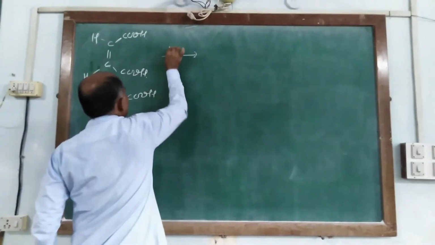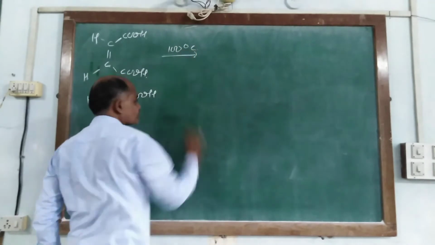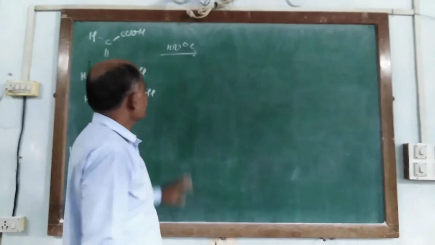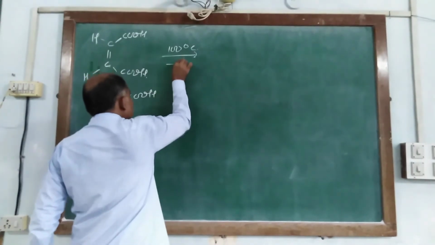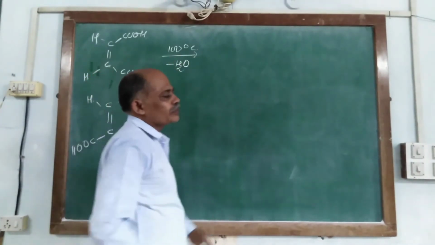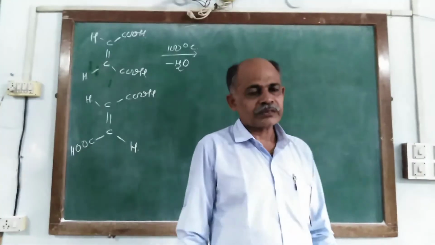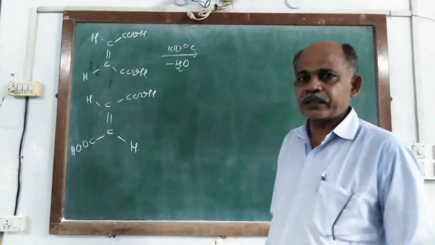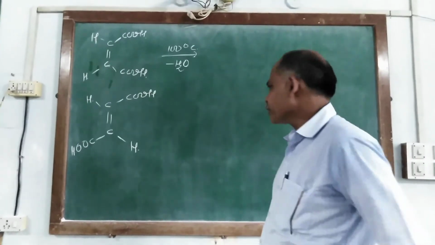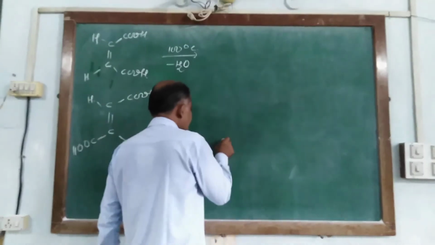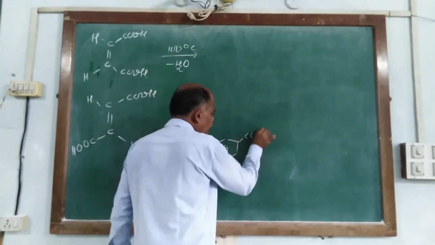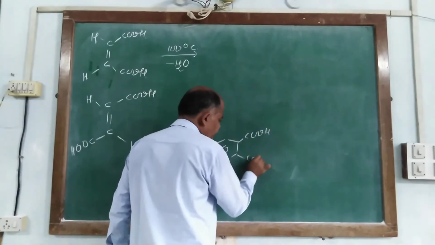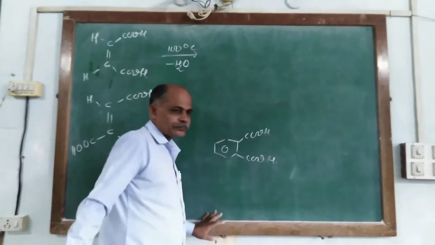heated at 100 degrees Celsius, it may lose 1 water molecule and make the anhydride compound. Similar to what we were previously familiar with, COOH and COOH, phthalic acid.